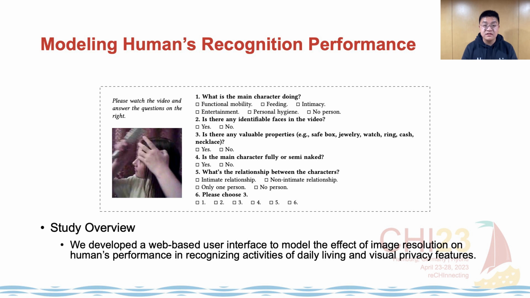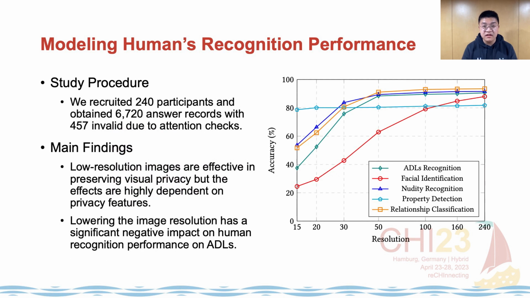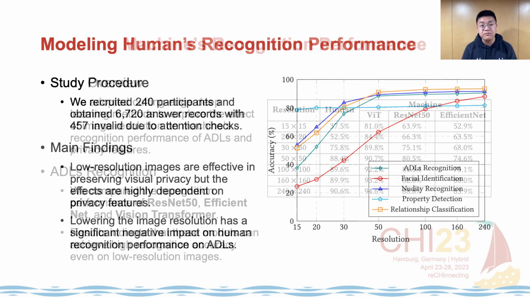They were required to answer a set of questions under 7 different resolutions. Our results indicate that low-resolution images are effective in preserving visual privacy, but the effects are highly dependent on privacy features. Also, lowering the image resolution has a significant negative impact on human recognition performance on ADLs.